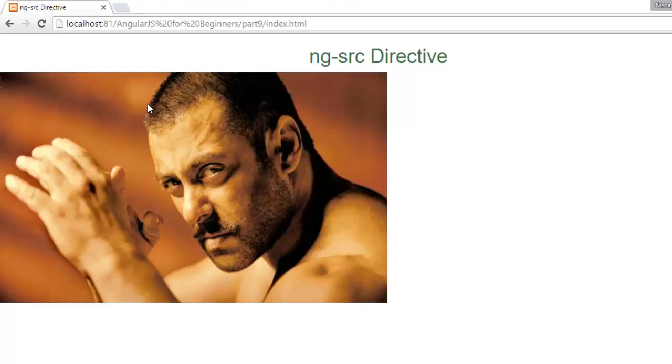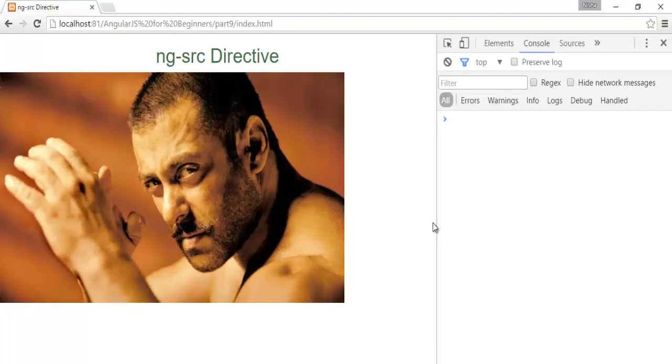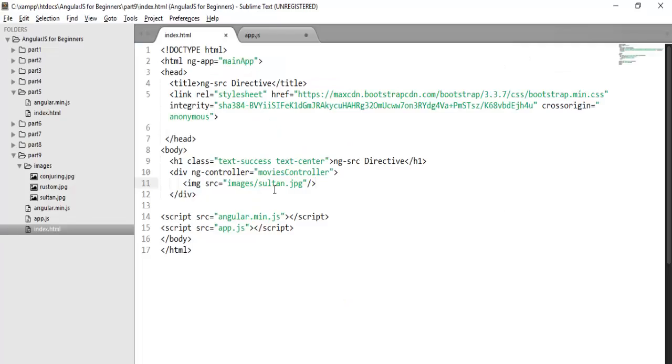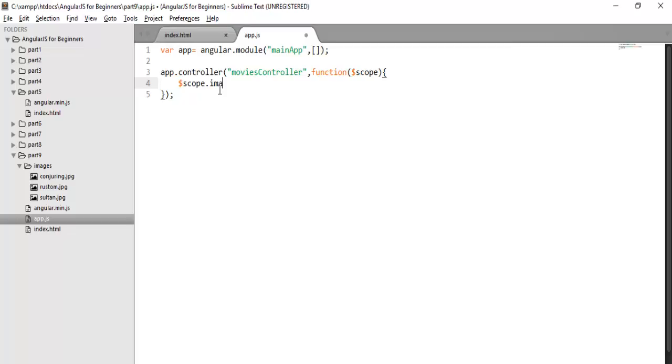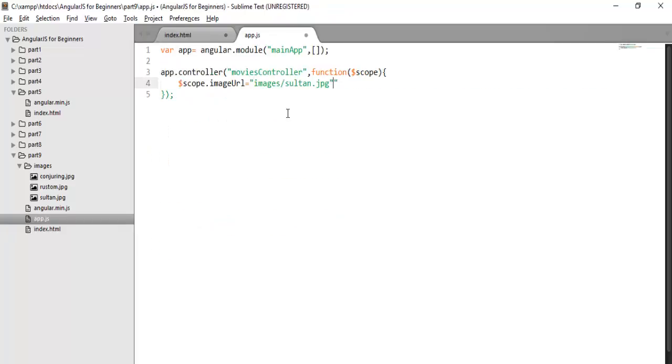As you can see, the image is visible. Now to check whether there is any error or not, open the developer tool by pressing F12, and you can check here there is no error. Now the path which we have mentioned here is hard coded, but what if you want to fetch the image dynamically? This path you can also fetch from the controller. So on the scope object you just need to create one property, suppose imageURL. So the path which we have mentioned here will now come from this imageURL property.